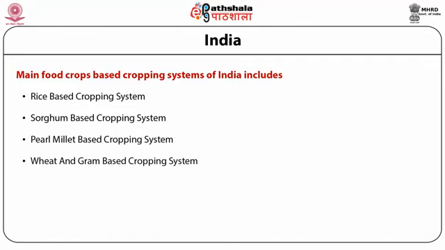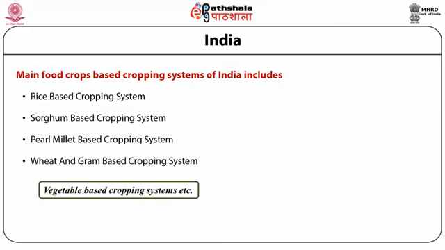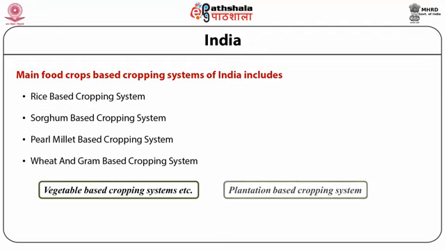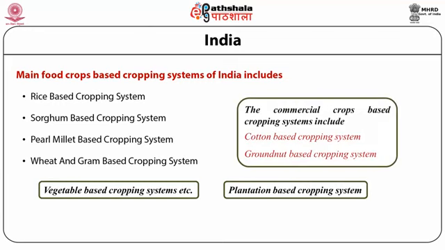Besides these, the cropping systems of India are also classified as vegetable based cropping system, plantation based cropping system, and commercial crop based cropping system, which mainly includes cotton and groundnut. This is classified again into two: cotton based cropping system and groundnut based cropping system.